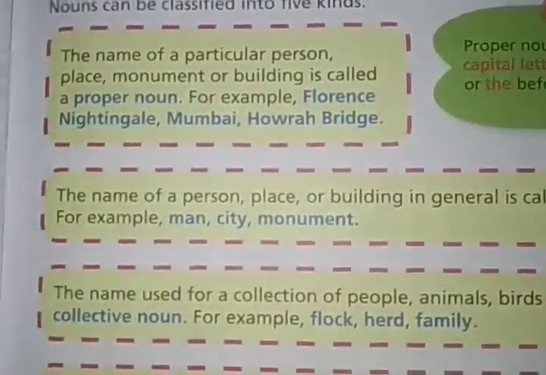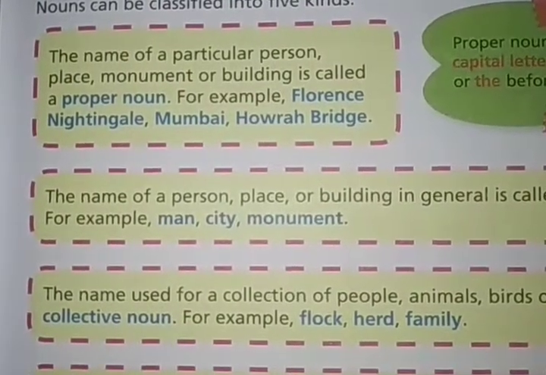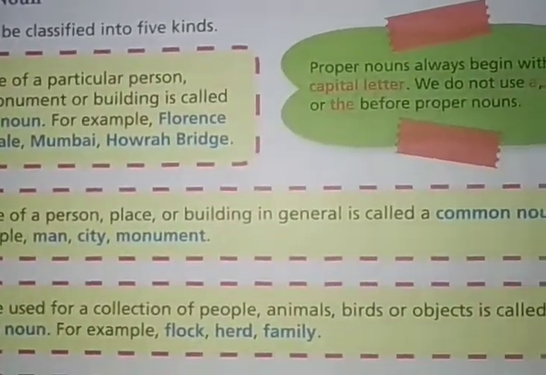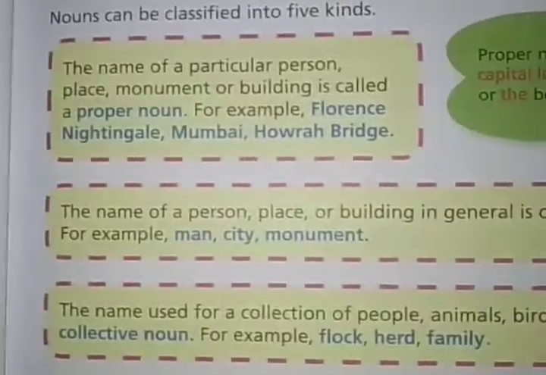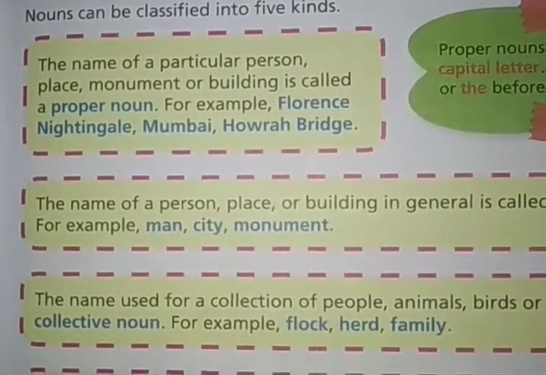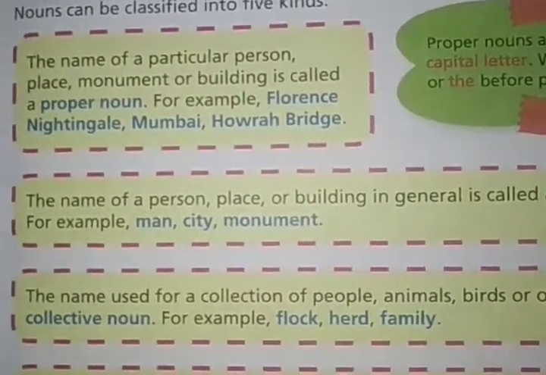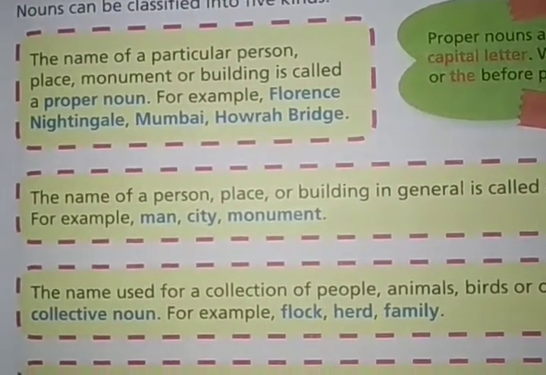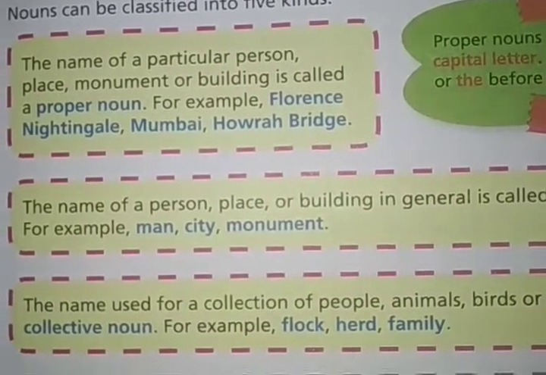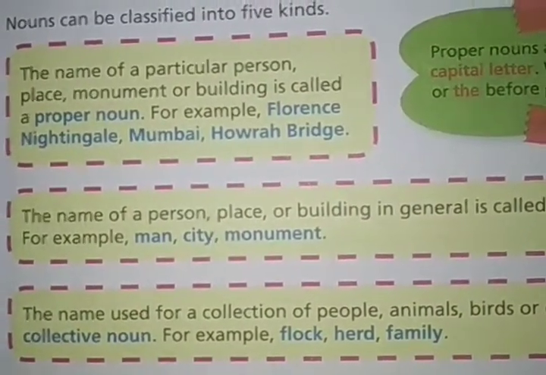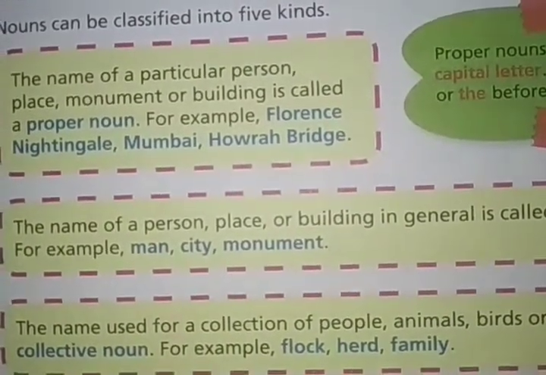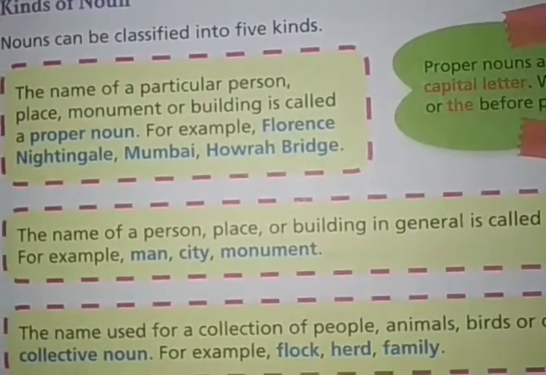We'll discuss it. The name of our next classification is common noun. The name of a person, place or building in general is called a common noun. For example, man, city, monument. So look at that. When we talk about a person or place or building in general, which is common, right? Which is common. We cannot identify a particular person or animal or place by the name. Then it will become a common noun.